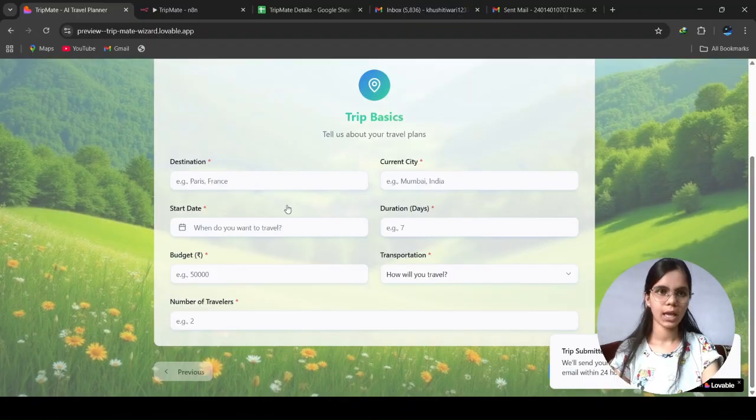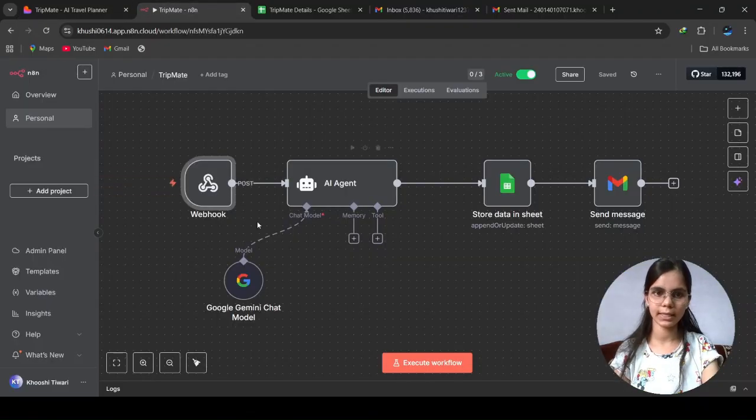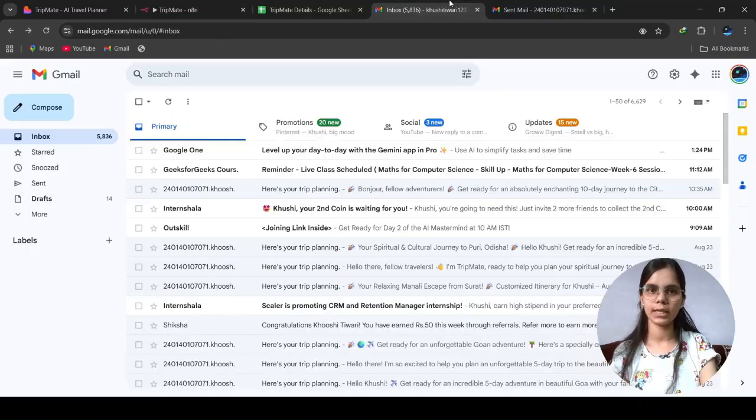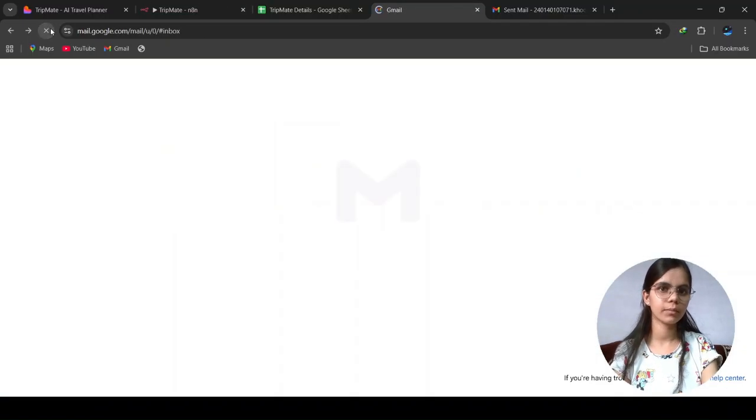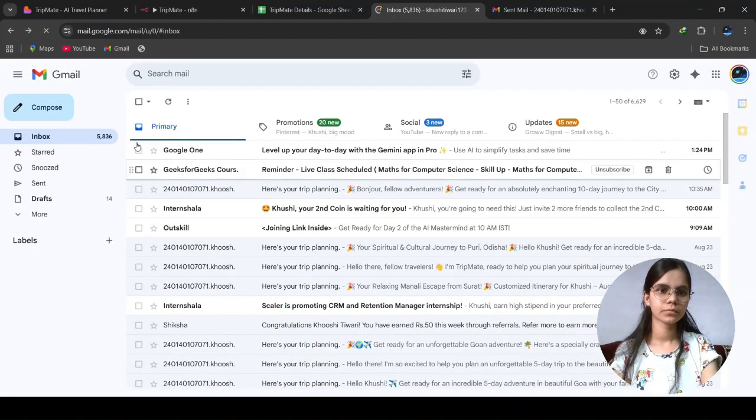So it is submitted, and once it is submitted, it will get here by the AI agent and it will create an output and store it in Google Sheet, and then it will send it through email to the user. So it will take some time.